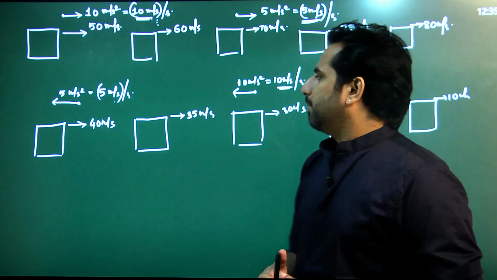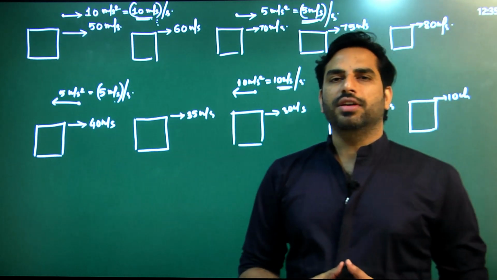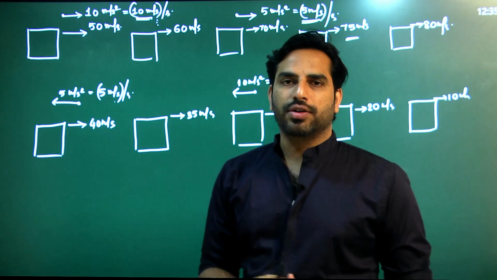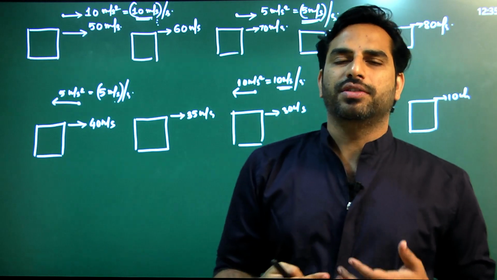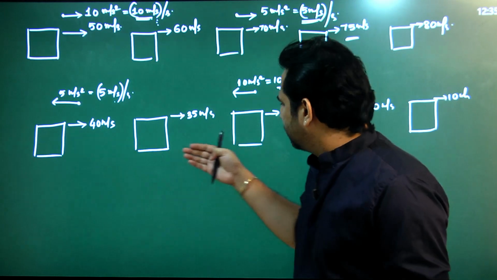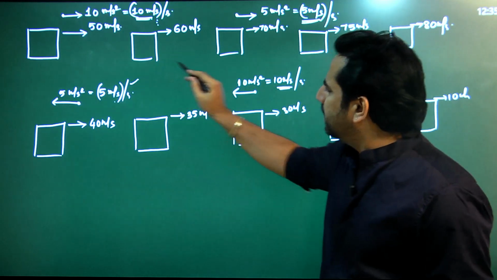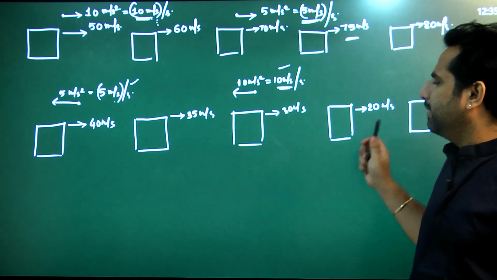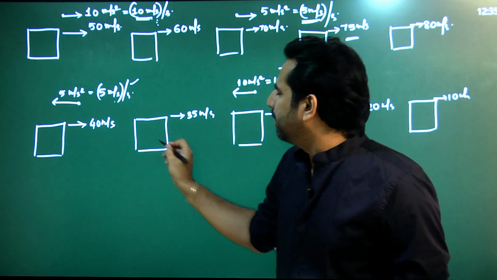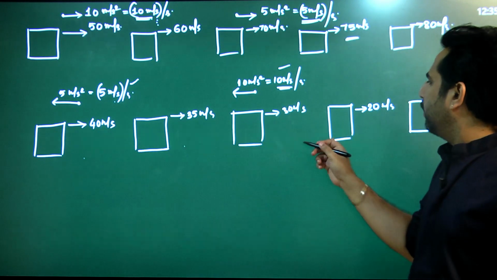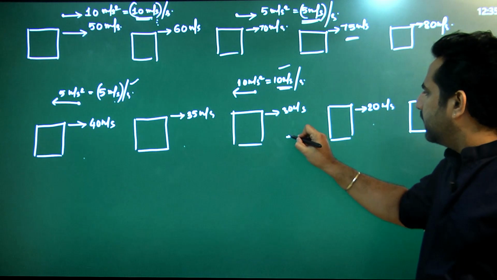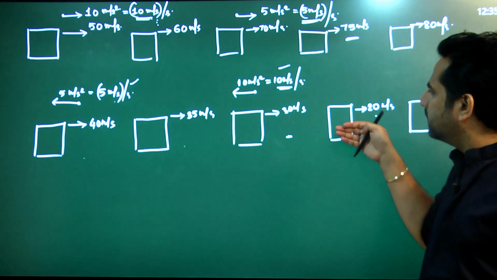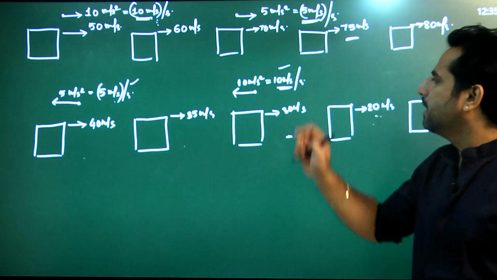If you observe this example, the reason why the velocity of the body is decreasing is because acceleration is opposite to the direction of velocity. Because acceleration is opposite to the direction of velocity, the velocity is continuously decreasing. And because acceleration is increasing, what is increasing is the rate at which the velocity is decreasing. It means that initially velocity decreased by 5 units, 40 has become 35. But later on, velocity is decreasing by 10 units, 30 has become 20, not 25. The rate at which velocity is decreasing is increasing because acceleration is increasing.